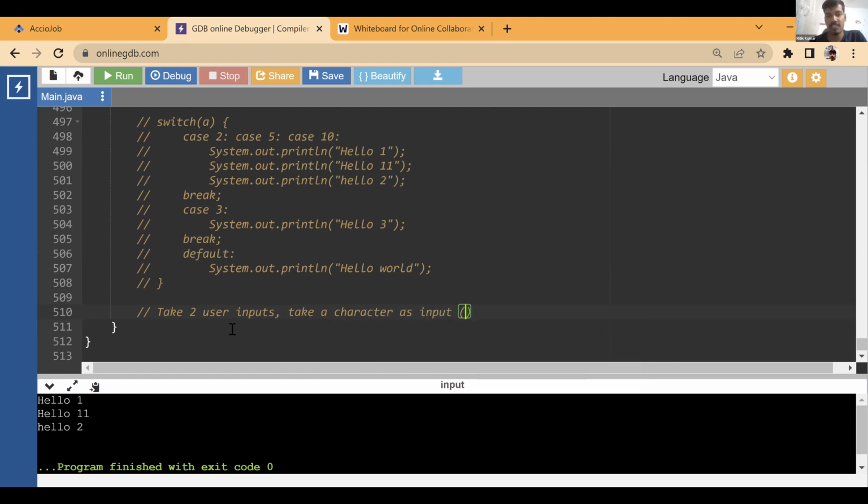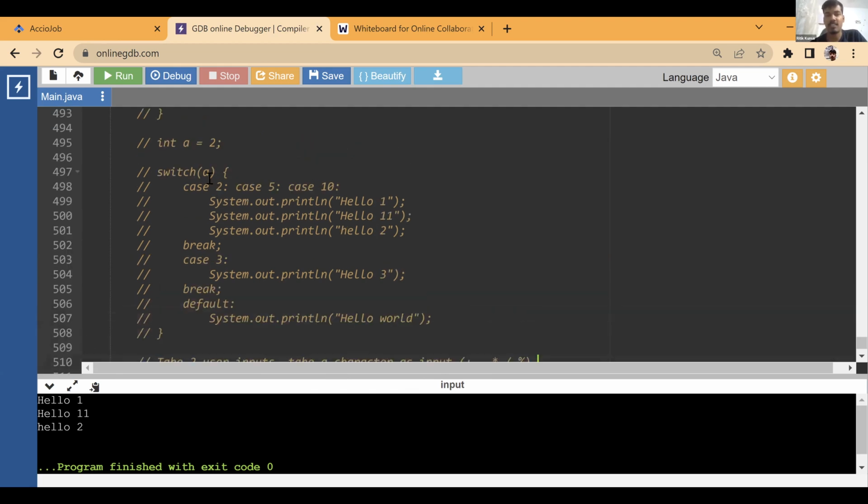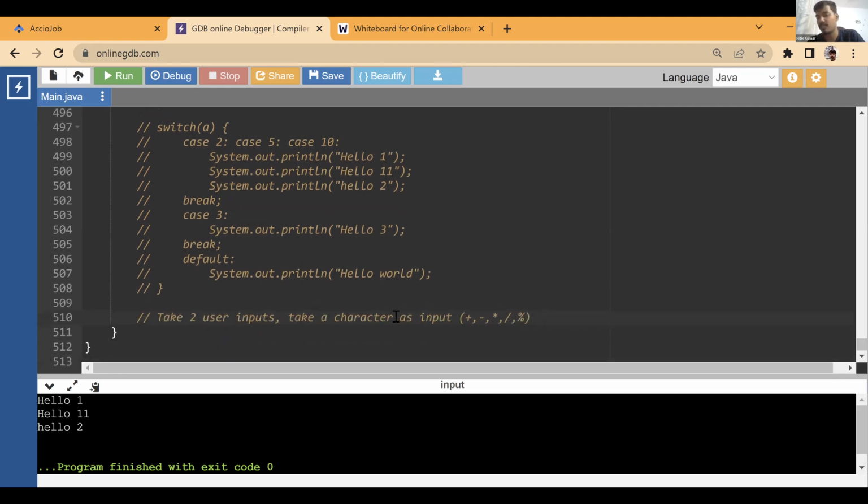This character can be anything like plus, minus, multiply, divide, modulo. Try to perform the operation that the user has given, whichever character the user has given, and try to solve it using switch case. So you have to take the character ch over here and then you can compare. If the case is plus, then you do addition. If the case is minus, you do something else. If the case is division, then you do something else. Understood?